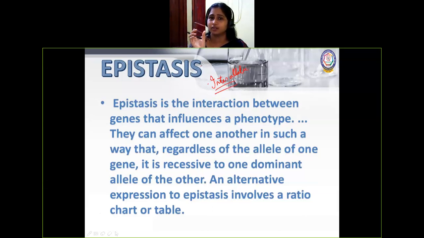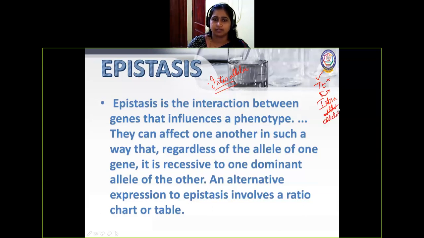If you are going to say tallness, capital T, instead capital T, small t when it comes. I'll write here. So to be more clear for you, capital T, small t. Between these two alleles itself, this will be dominant, will not allow the dwarf character to express. This is inter or intra? It is intra-allelic.